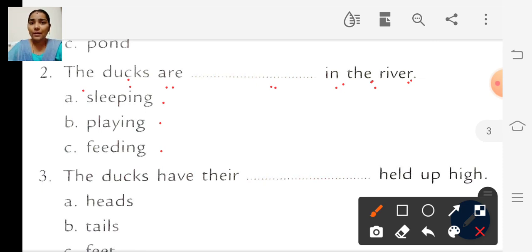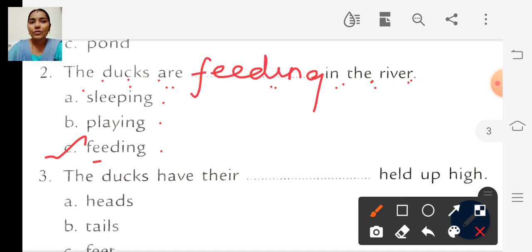No. Or are they playing? No. They search for their food, right? They are eating, right? So the correct answer is feeding. The ducks are feeding in the river.